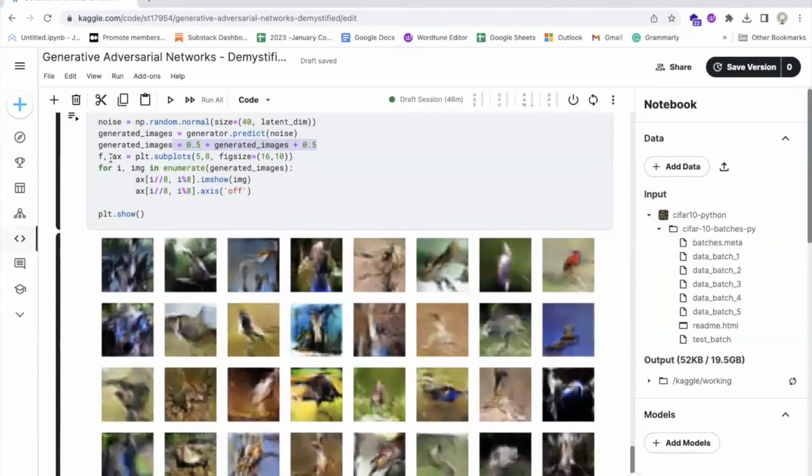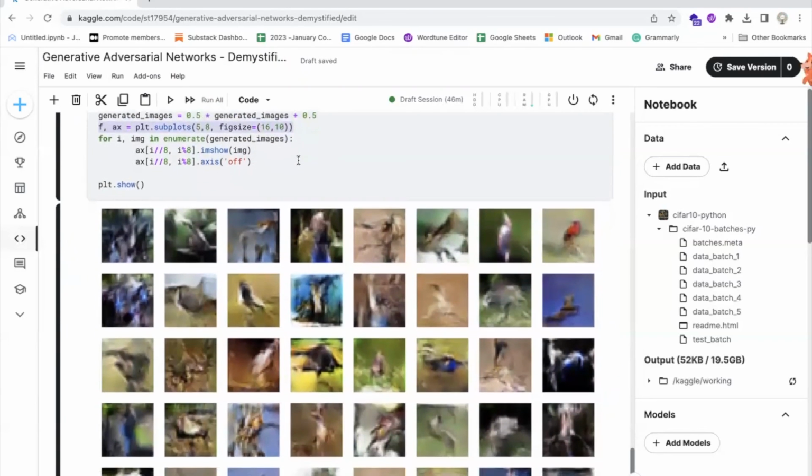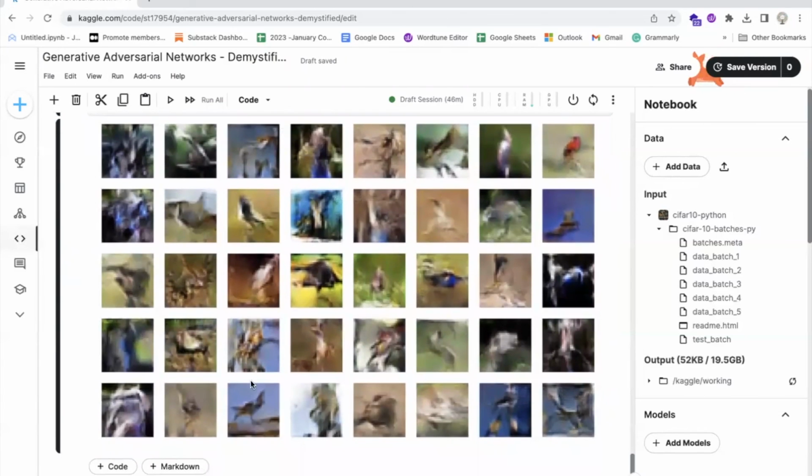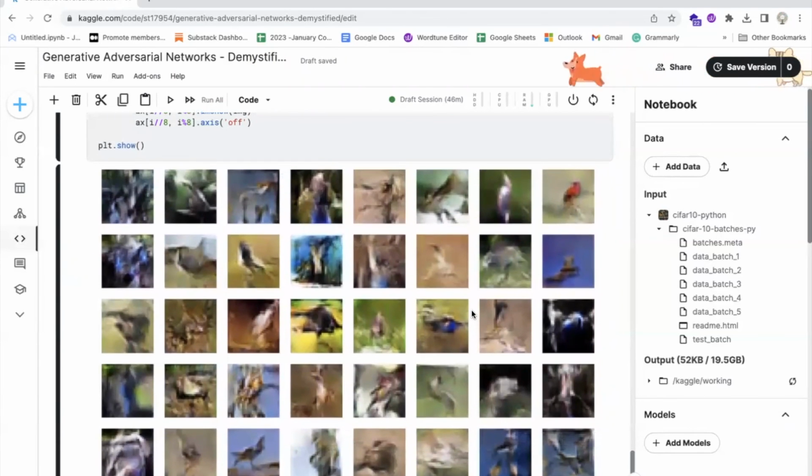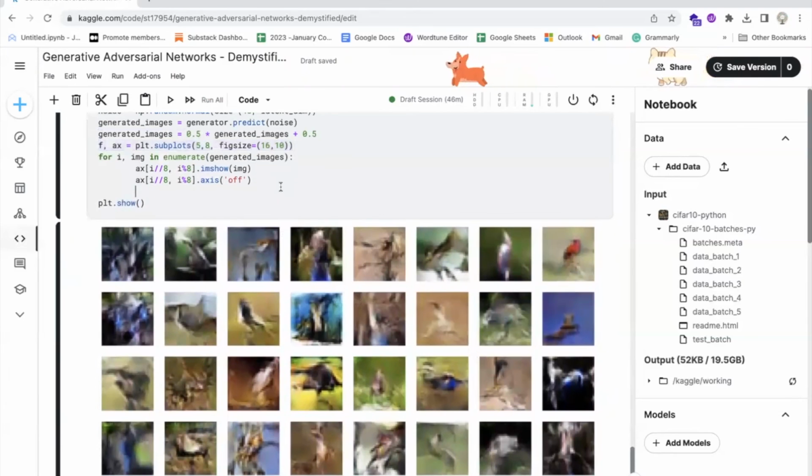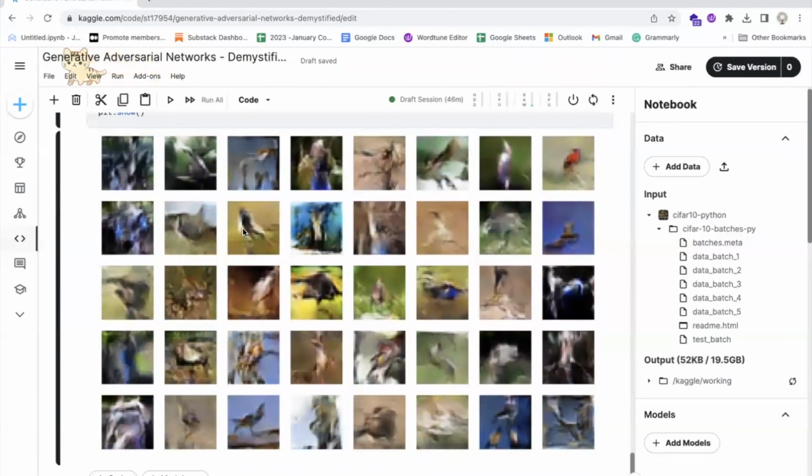The third line creates a new matplotlib figure and axis objects to display the grid of generated images. The grid has 5 rows and 8 columns, and each axis object displays one generated image. The fourth line uses a loop to iterate over the 40 generated images and set the image for each axis object using the imshow function. The axis function is used to turn off the axis ticks and labels for each image. The resulting grid of generated images is then displayed using the show function of the matplotlib.pyplot module. Overall, this code provides a way to visually inspect the images generated by the GAN model.